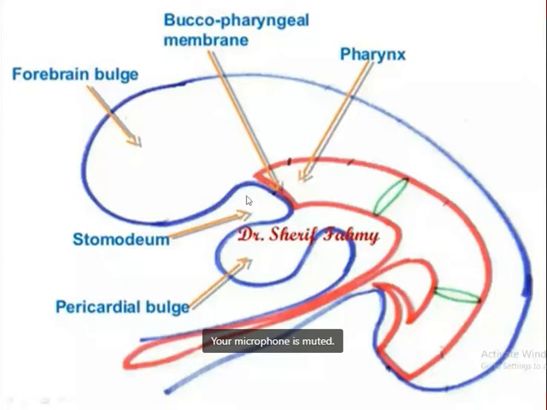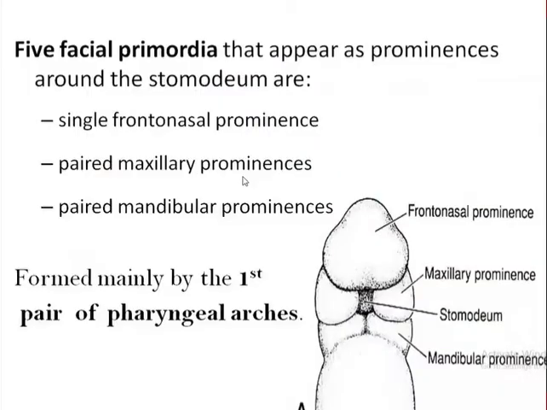If you remember, the stomatodeum is also the primordium of the anterior lobe of the pituitary gland, isn't it? Anterior lobe of pituitary gland is also formed from the roof of this stomatodeum. So this stomatodeum, which is the precursor of the mouth, is the important area where these facial prominences of face start to develop. So these five facial primordia are formed around the stomatodeum. So I hope you people are clear what is stomatodeum. This is the primordium or future site of mouth formation.